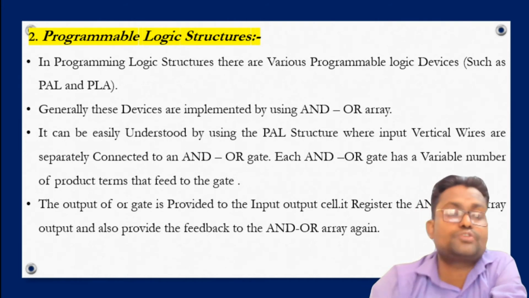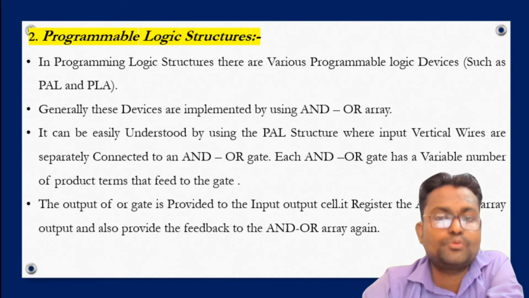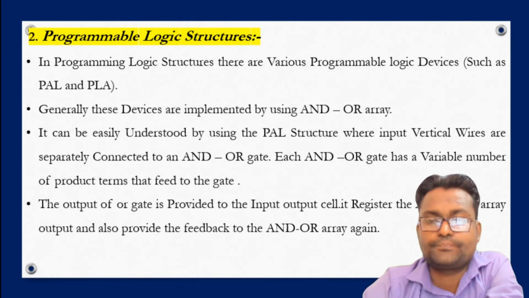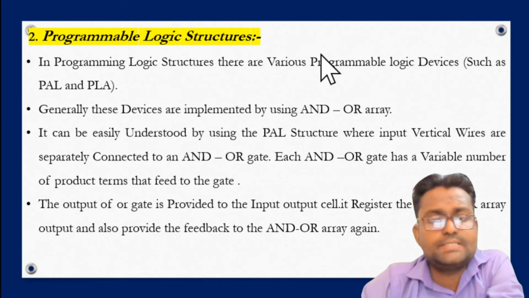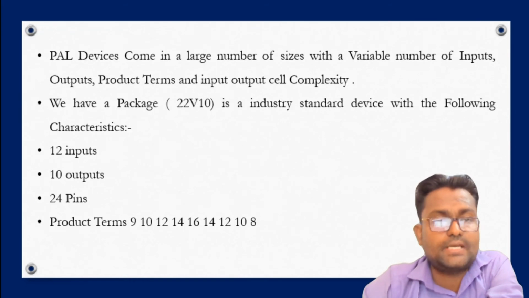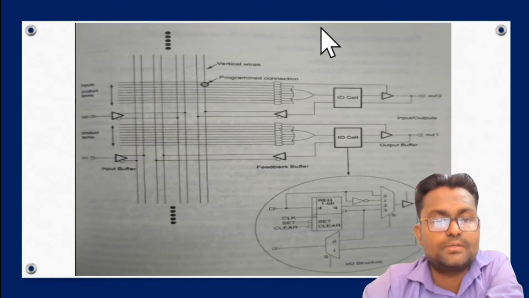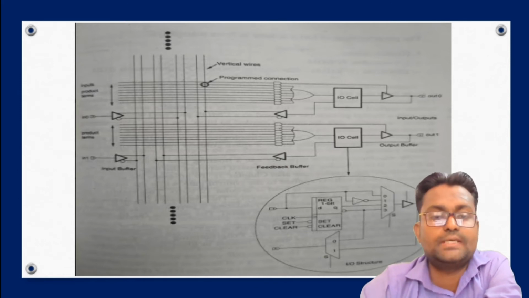It can be easily understood by using the PAL structure, where input vertical lines are separately connected to the AND and OR gates. Each AND and OR gate has a variable number of product terms that feed the gate. The PAL programmable logic structure can be easily understood by using the structure mentioned here. This one is the structure of PAL logic.